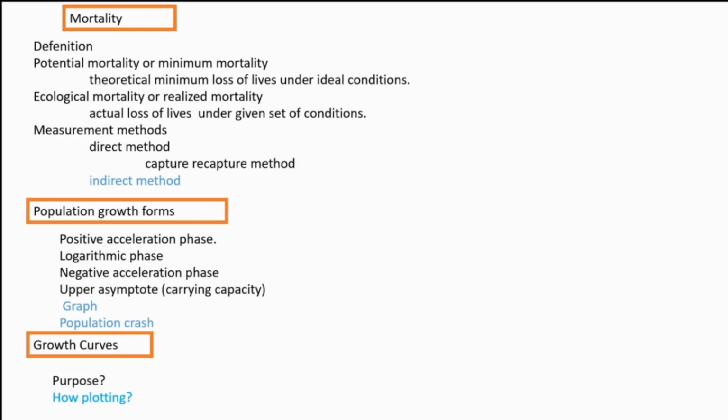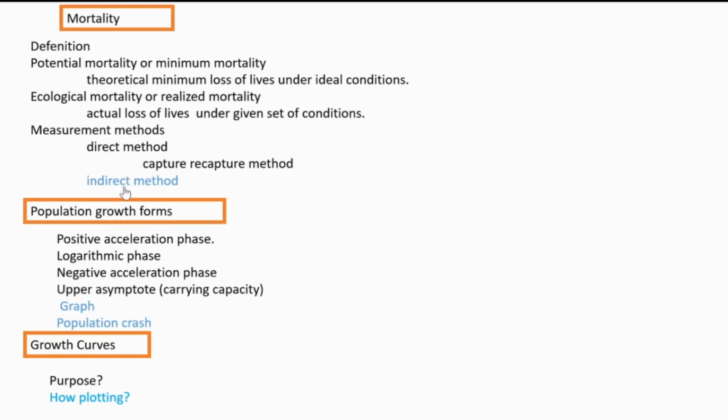Then after a period, again we are recapturing, and we are assessing whether all the fishes that we previously tagged are present that time also. If there is any reduction in the number, based on that we are assessing the mortality. That is the direct method, capture recapture method.